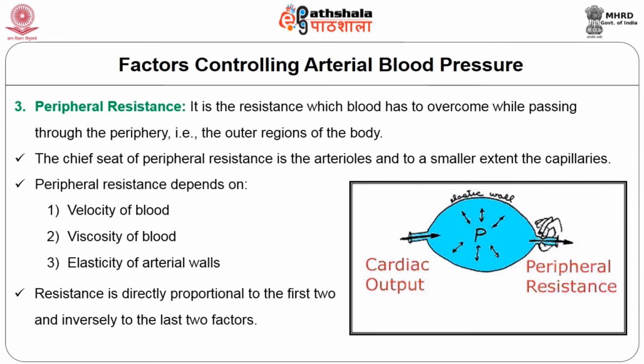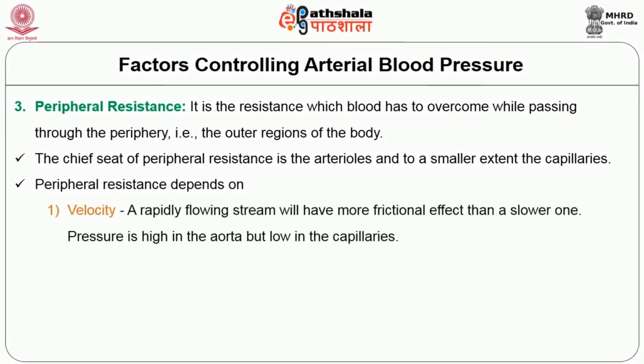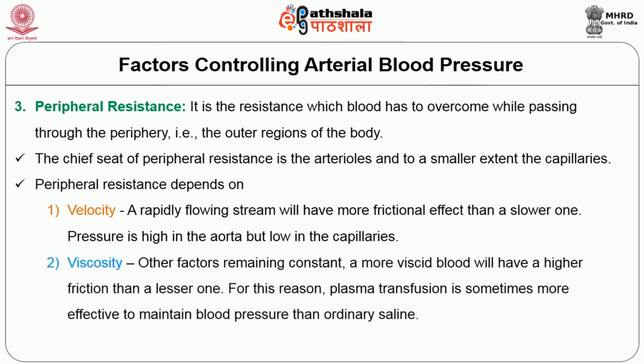Resistance is directly proportional to the first two and inversely proportional to the last two factors. Velocity: a rapidly flowing stream will have more frictional effect than a slower one. Hence, pressure is high in the aorta but low in the capillaries. The next factor is viscosity. Other factors remaining constant, a more viscid blood will have a higher friction than a less viscid one. For this reason, plasma transfusion is sometimes more effective to maintain blood pressure than ordinary saline.